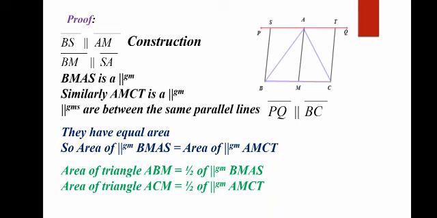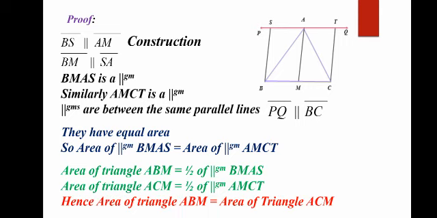Similarly, the area of triangle ACM is half of parallelogram AMCT, and in the above line you have proved that the areas of parallelograms BMAS and AMCT are equal. So half will be cancelled with half. So in the end it proves that the area of triangle ABM is equal to the area of triangle ACM. And that was the statement that you had to prove in this question.